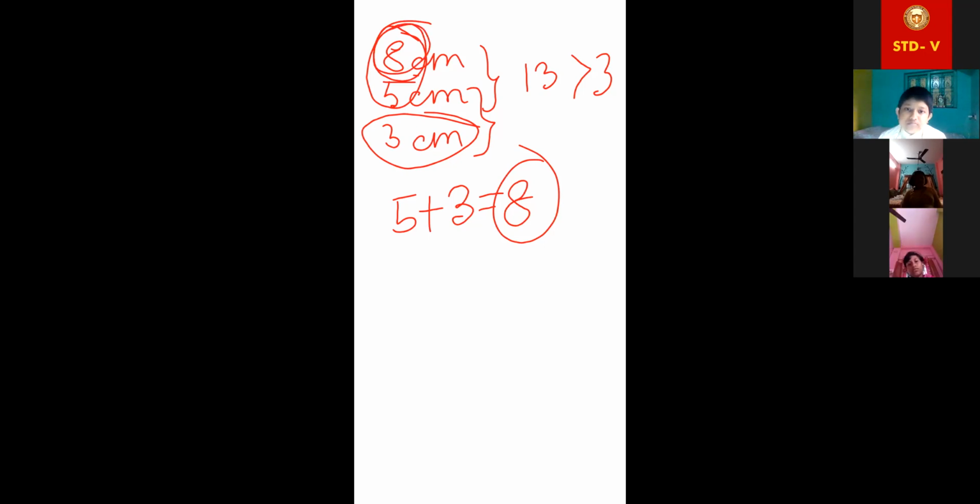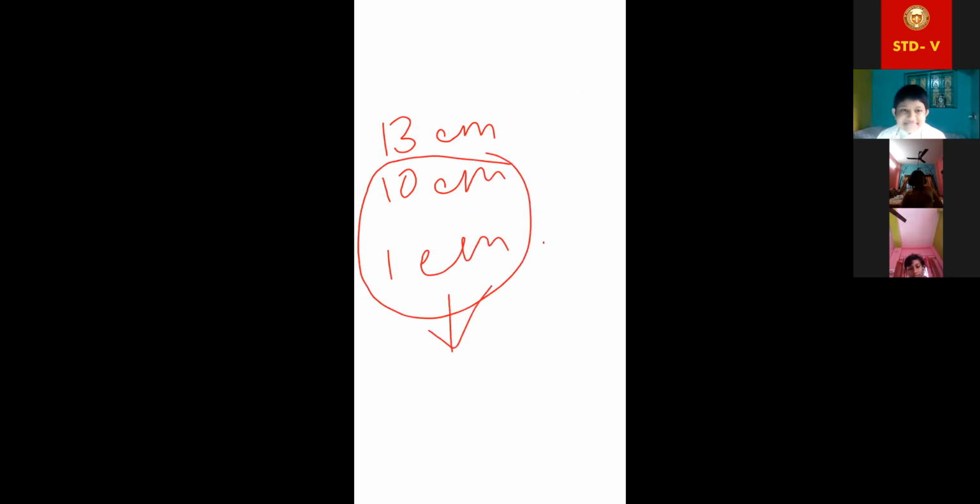The thing is, always first try to add the smaller two sides. Suppose any three sides are given: 13 centimeter, 10 centimeter, 1 centimeter. Always try to add the smaller two first. Then you can get the answer easily in less time.